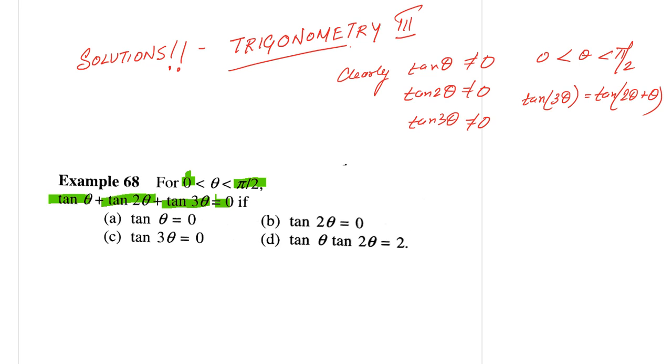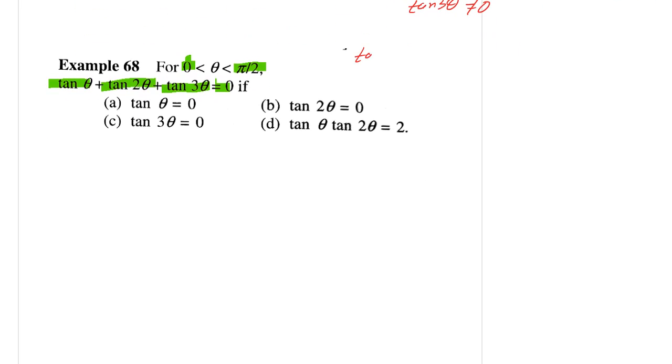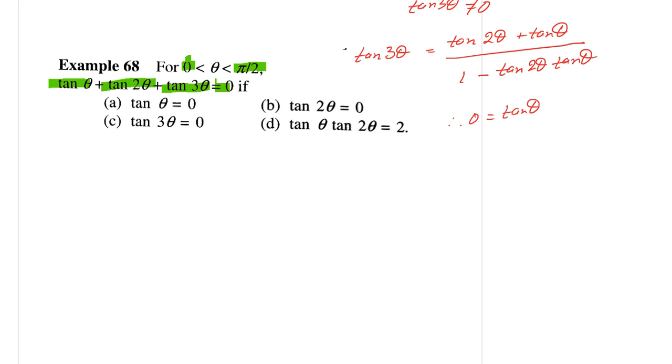So tan 3 theta is equal to tan 2 theta plus tan theta by 1 minus tan 2 theta tan theta. Therefore 0 equals tan theta plus tan 2 theta plus tan 3 theta.